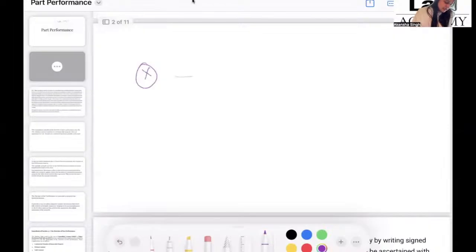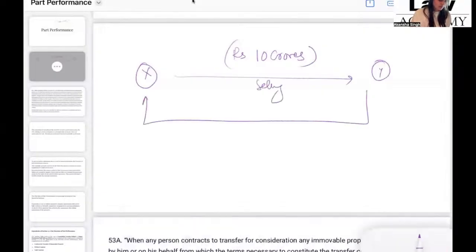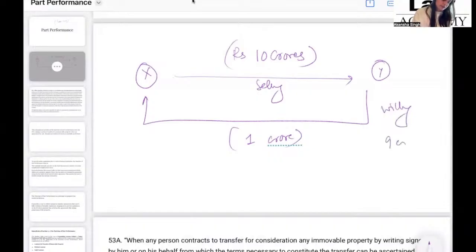Let's say X is interested in selling the property to Y, okay? And the consideration for this transaction is rupees 10 crores. Now, in this case, X is selling the property, so Y has, in consideration, maybe given 1 crore of rupees, okay? And he must be willing to give the rest of the money, and there is already a contract between them which is in writing.